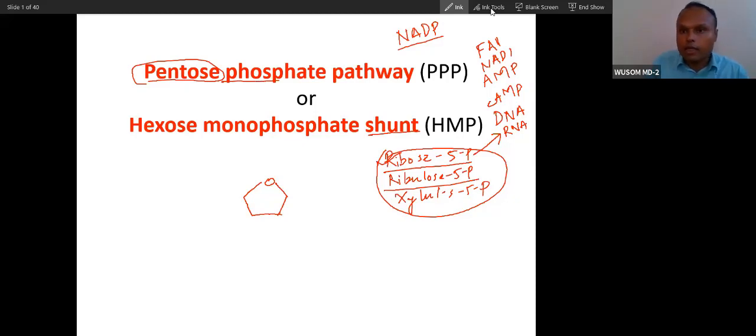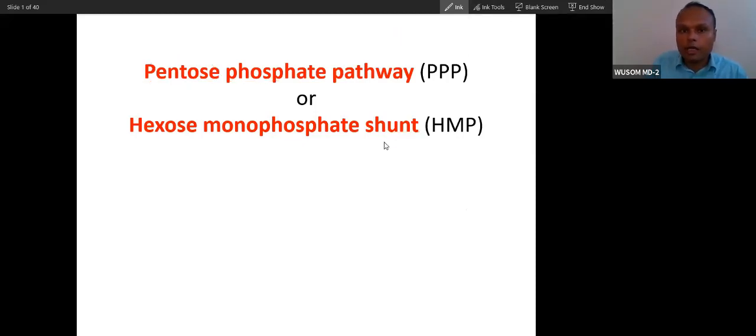Now the second terminology: hexose monophosphate shunt. Not pathway, it is shunt. Shunt means diversion. We have done glycolysis: glucose is converted into glucose 6-phosphate, then fructose 6-phosphate, then fructose 1,6-bisphosphate.